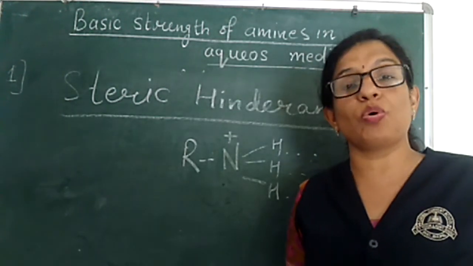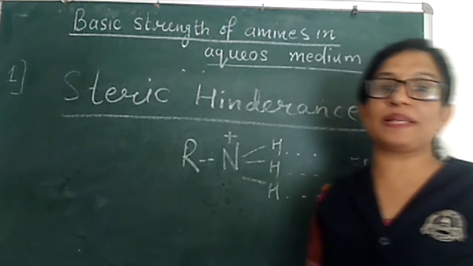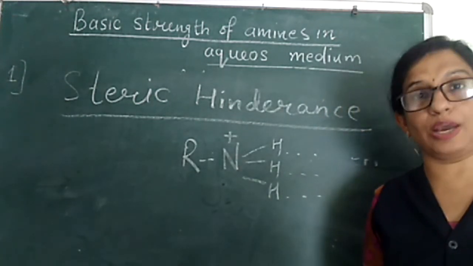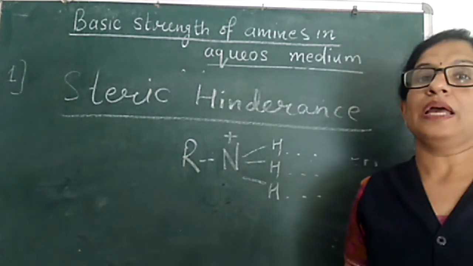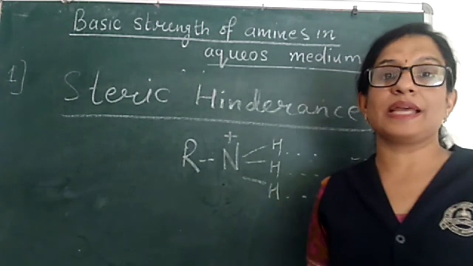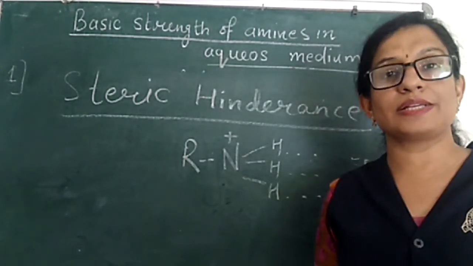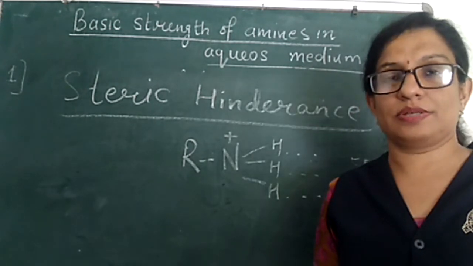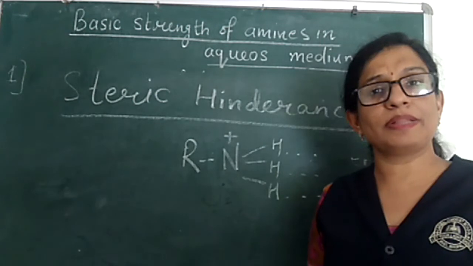So we can say overall there are 3 factors that decide the basic strength of amines in aqueous solution: the plus I effect of the alkyl group, the solvation effect of the cations of amines, and third, steric hindrance due to the size of alkyl groups. Now, when all these 3 factors work, what will be the result?